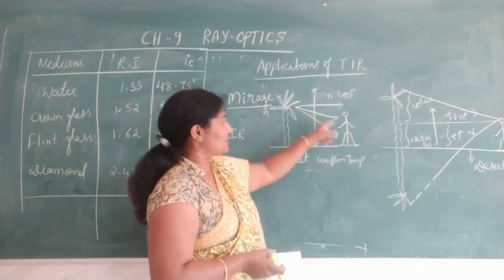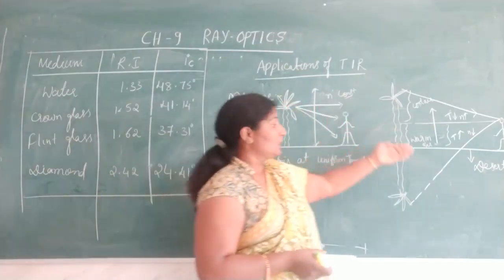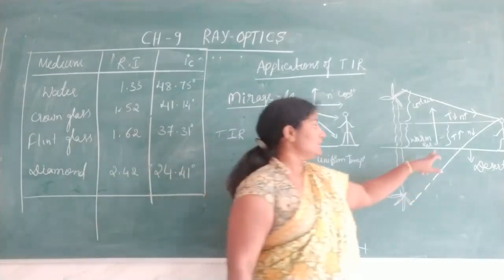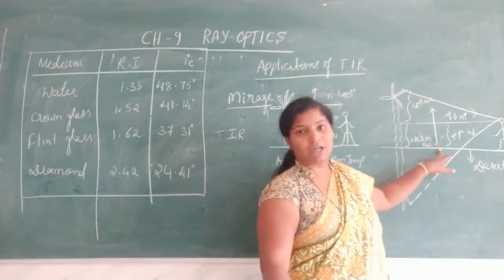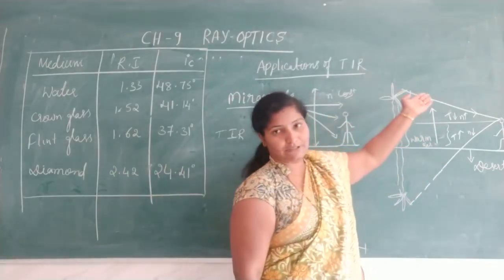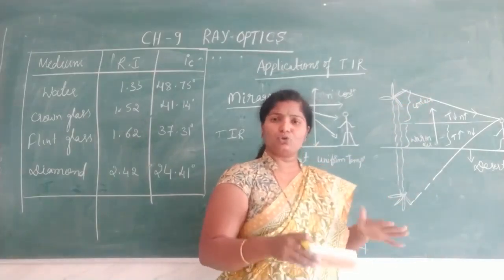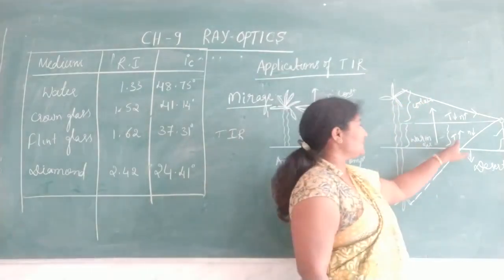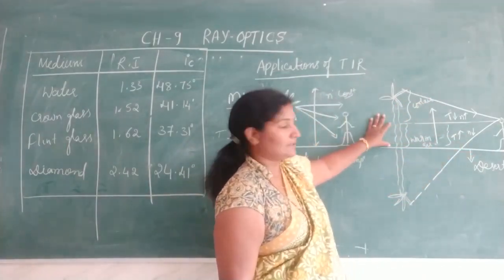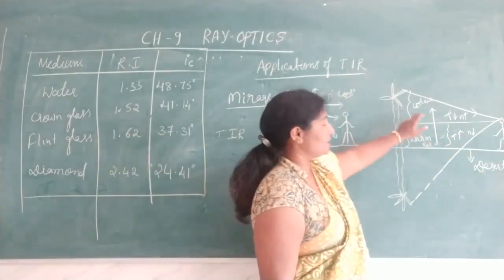That's why the light rays come the same way, no change in bending. But when we come to the surface of the desert, the earth is heated, very high temperature when compared to the upper side. If we take the upper layer of the atmosphere, the surface of the earth is very hot, therefore it has a very high temperature. The air near the surface of the desert is warm air. The air above this warm air is cooler air.